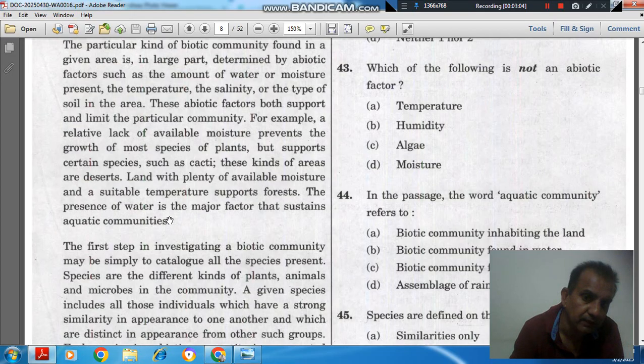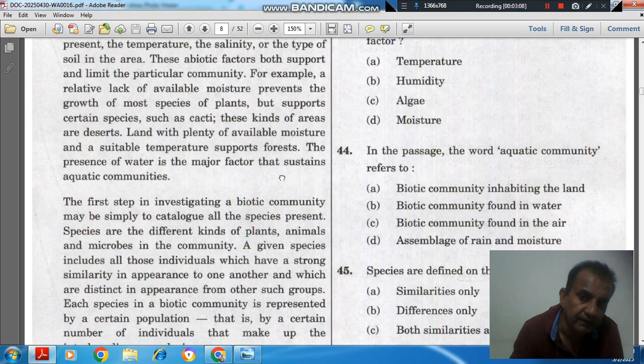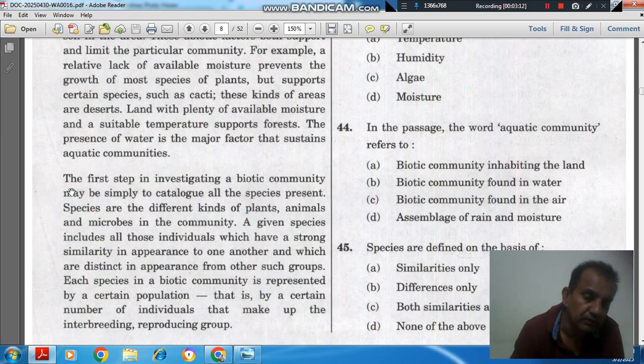The presence of water is the major factor that sustains aquatic communities. The first step in investigating a biotic community may be simply to catalog all the species present. Species are the different kinds of plants, animals, and microbes in the community.